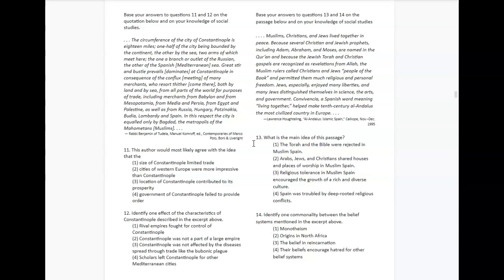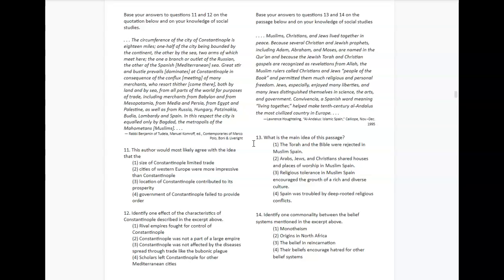Great stir and bustle prevails or dominates at Constantinople in consequence of the conflux or meeting of many merchants who resort to come there, both by land and by sea, from all parts of the world, for purposes of trade, including merchants from Babylon, and from Mesopotamia, from Media and Persia, from Egypt and Palestine, as well as Russia, Hungary, Patzinkia, Budia, Lombardy, and Spain. In this respect, the city is equaled only by Baghdad, the metropolis of the Muslims.